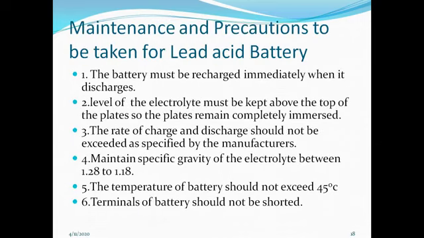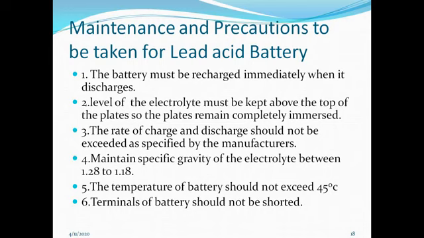Now the maintenance and precautions to be taken for the lead acid battery. The battery must be recharged immediately when it discharges. You can't drain the battery. The level of electrolyte must be kept above the top of the plates, so the plates remain completely immersed. The rate of charge and discharge should not be exceeded as specified by the manufacturers.